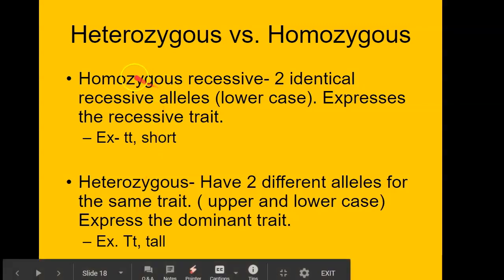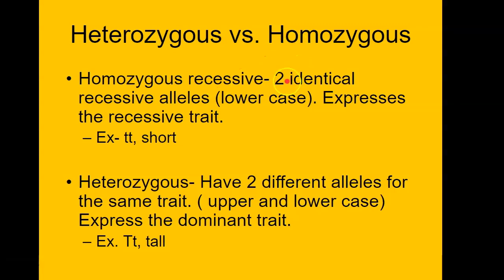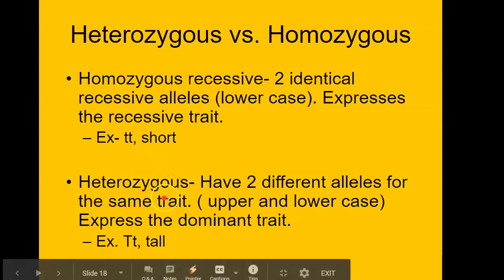Homozygous recessive, homo means same, but now recessive is going to be the smaller letter, right? So 2 identical recessive alleles that are lowercase. So that's going to be little t, and that's going to be short, okay? And then finally, we have heterozygous. So heterozygous means it has 2 different alleles for the same trait. So it's going to be uppercase and lowercase.